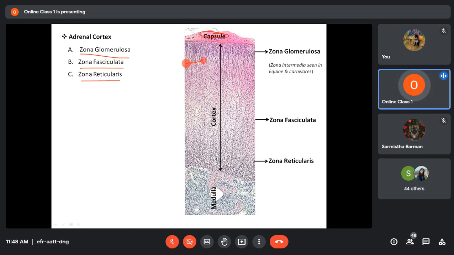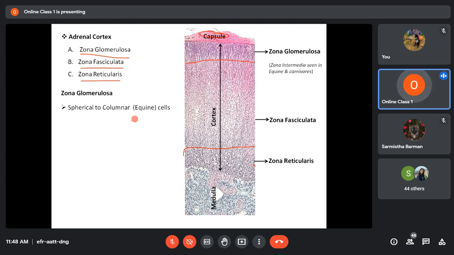Up to here somewhere is zona glomerulosa, and from here onward is zona reticularis, and in between them is zona fasciculata.